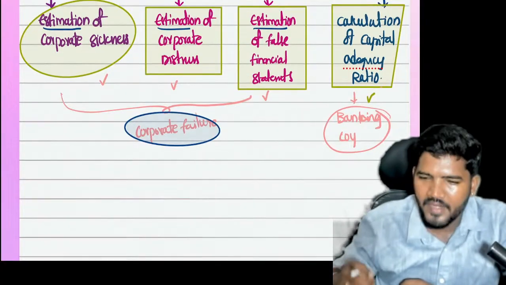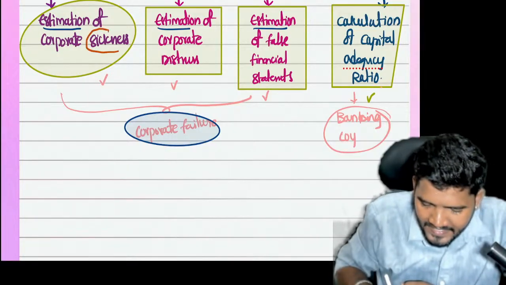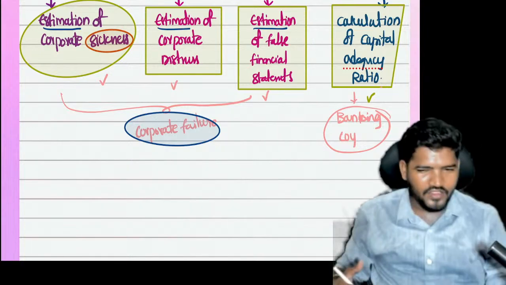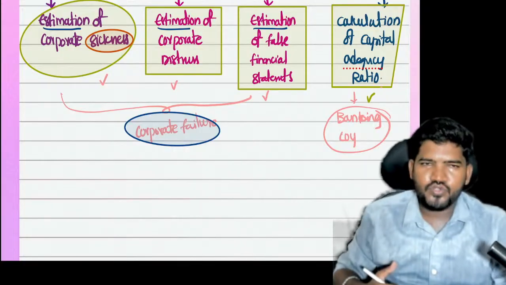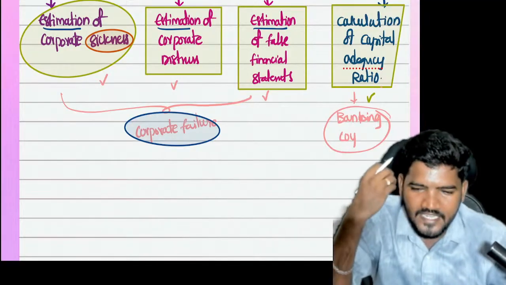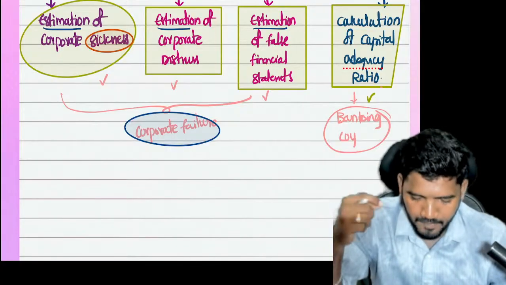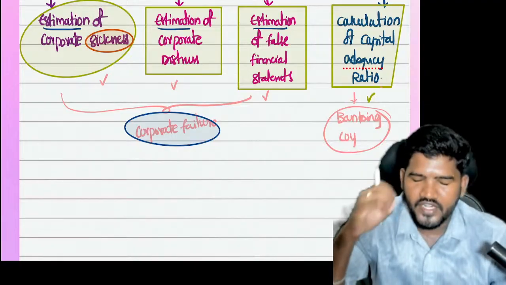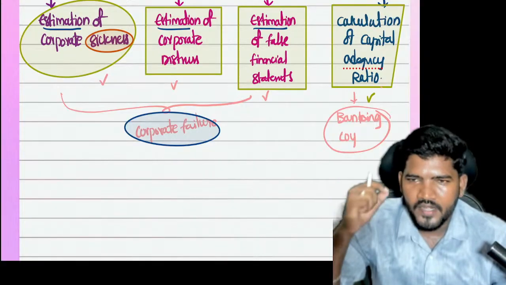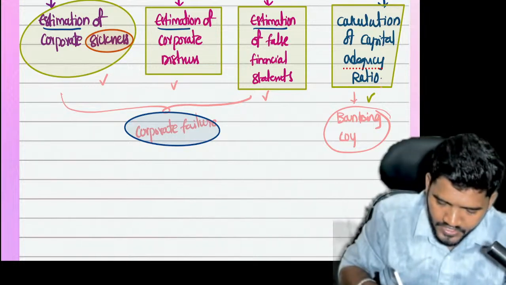Okay, sir, how do I estimate, how do I calculate? Okay, let us check. The word itself says sickness. If it is a health issue, we approach the doctor. If a company has a health issue, they will approach you. That is called sickness. So today, with the help of some ratios and some knowledge, you can easily predict whether the company will continue or shut down in the future. So with the help of this concept of corporate sickness, you can easily estimate whether the company will continue or shut down in the future. That is called sickness. Okay, how do I predict? That is the point.